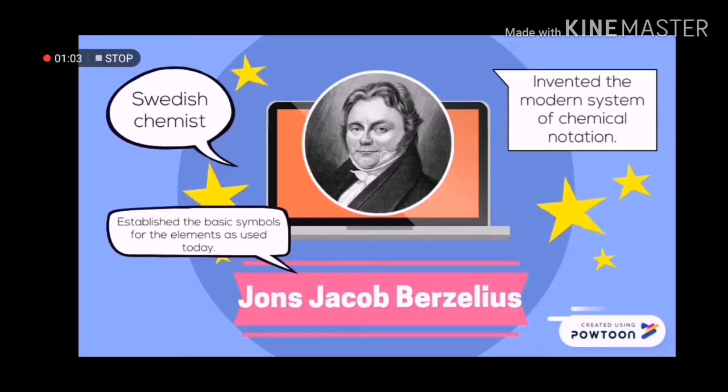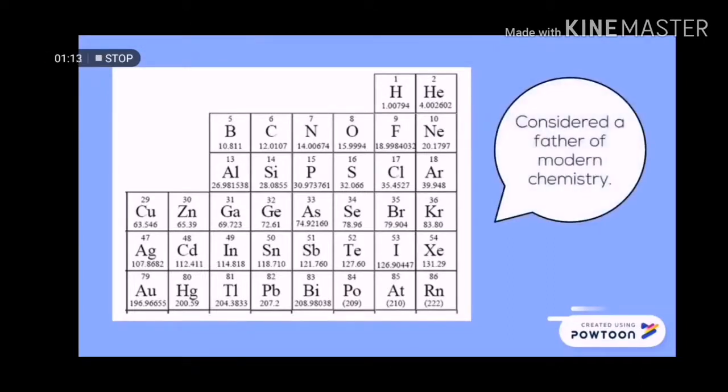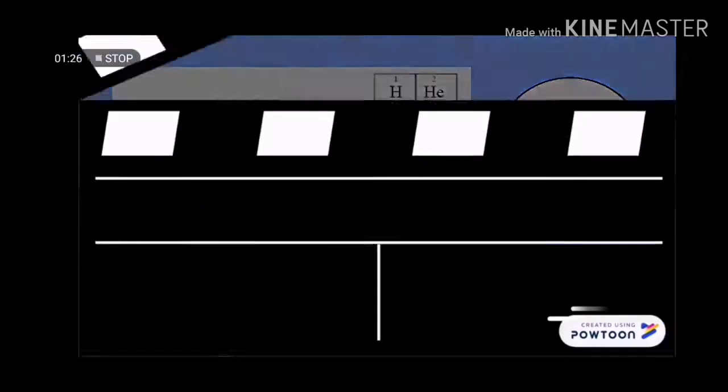Of significance for the periodic table is that he invented the modern system of chemical notation and established the basic symbols for the elements as used today. In this system, elements are given symbols, and compounds are represented by combining element symbols and numbers representing proportions. Other elements attributed to Berzelius are silicon, selenium, thorium, and cerium. Together with John Dalton and Anton Lavoisier,